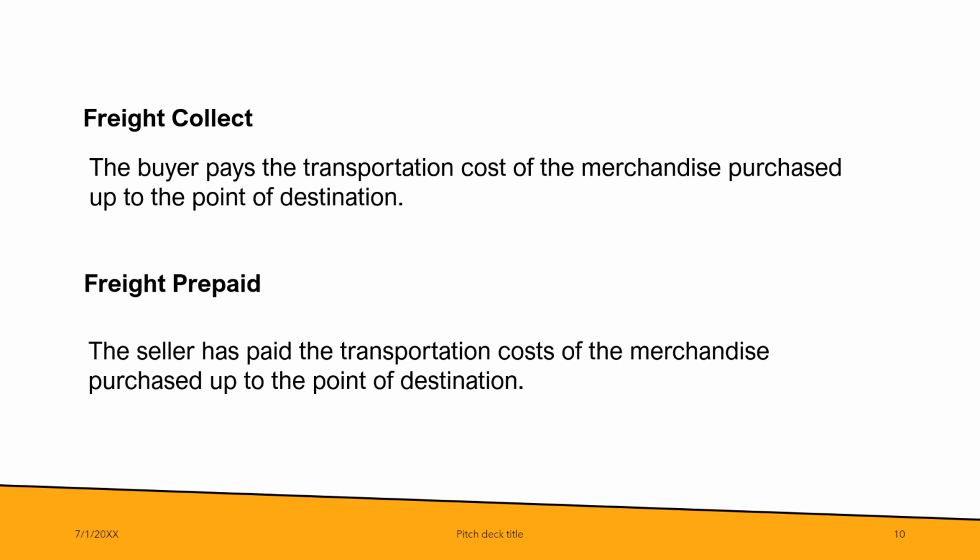It means that the seller is the one who paid the shipper, but it doesn't mean that the seller is the one who will shoulder the transportation costs. It's just that the seller pays the shipper or the courier. So let's have an example to illustrate these shipping terms.